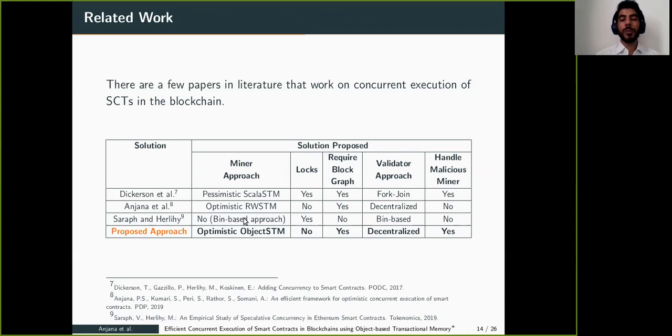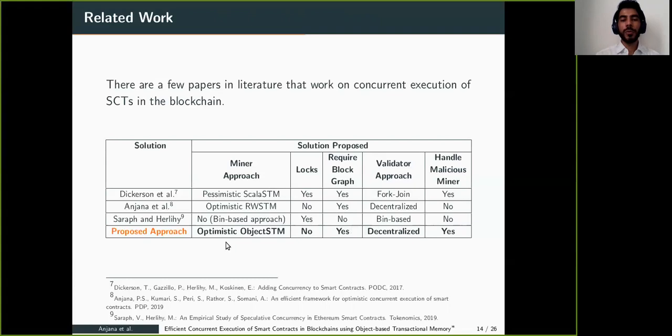Saraph and Herlihy propose a bin-based approach, which is basically a two-bin approach where a serial bin and a concurrent bin are used. All those transactions which do not have dependencies will be kept in the concurrent bin. All those transactions which have dependencies among themselves or with any transaction in the concurrent bin will be kept in the serial bin. To do that, they use logs and give this information to the validator. The validator executes all the transactions in the concurrent bin using multiple threads and the serial bin using a single thread. They do not handle the malicious miner.